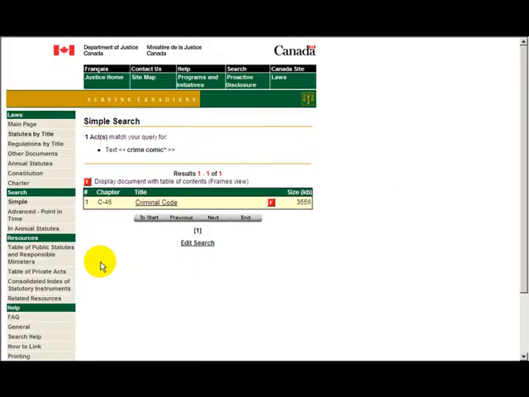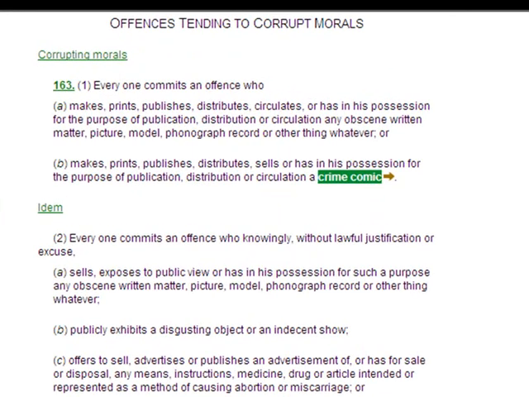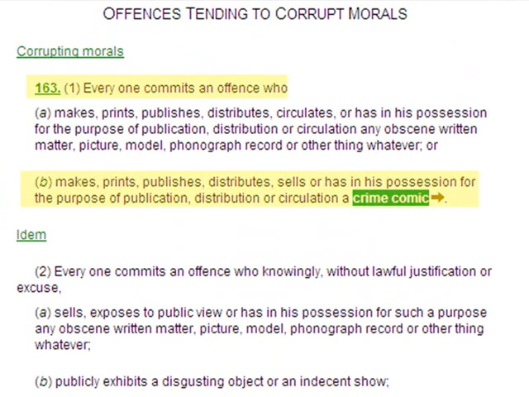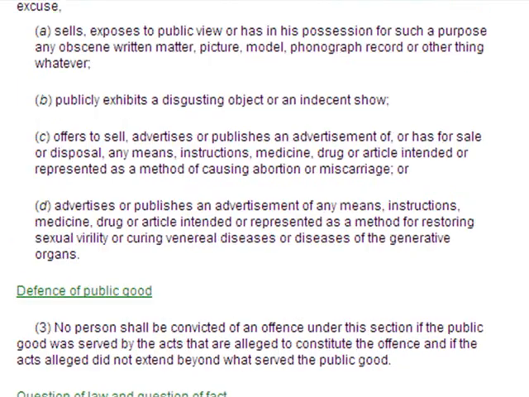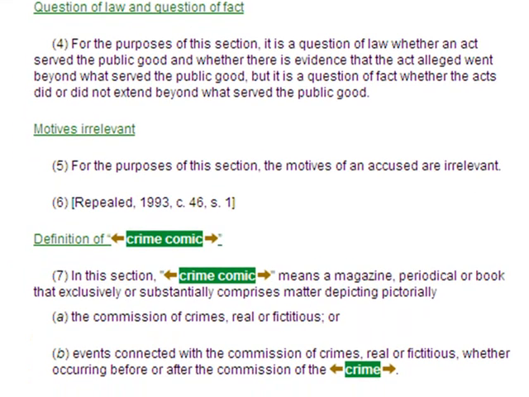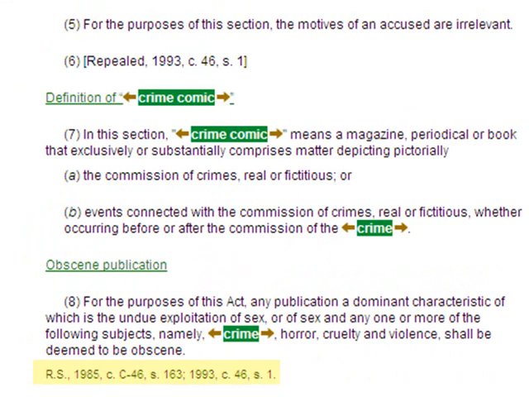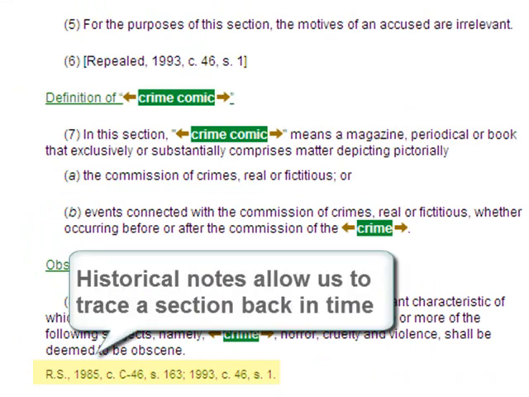We'll click on the title Criminal Code in the result list, and sure enough, in our current Criminal Code, under the heading Offences Tending to Corrupt Morals, making, publishing, and selling a crime comic is an offence under Section 163. And if there's any doubt as to whether this section is referring to what springs to mind when thinking of a crime comic, a definition is provided. Note the small text at the bottom of this section. This will allow us to begin tracing Section 163 back in time.